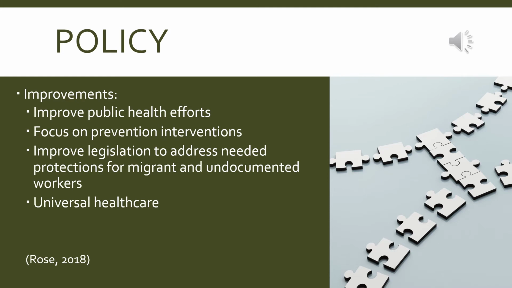There are several improvements that can be made to health policy in order to address health needs and access to care in rural communities. By putting more focus and funding on public health services and health prevention and education measures, we can hopefully address problems before they develop. Also, creating more legislation to provide protections and a safety net for undocumented workers is necessary as well. And of course, creating a system of universal health care would help to address some aspects of access to care in rural populations, such as ensuring that even those who are unemployed, low income, or without health insurance still have equal access to health care.